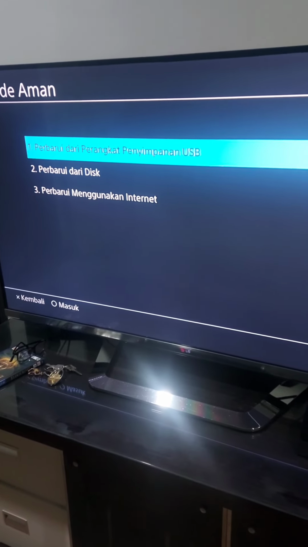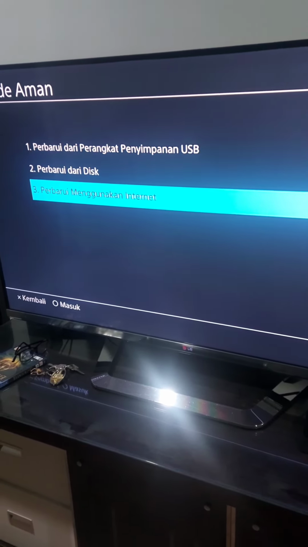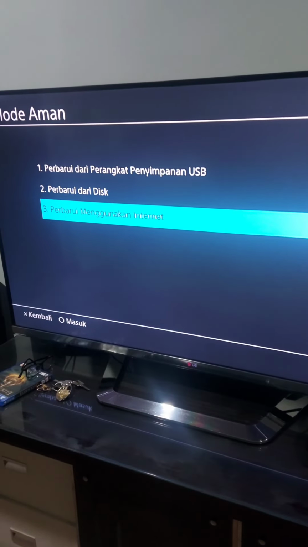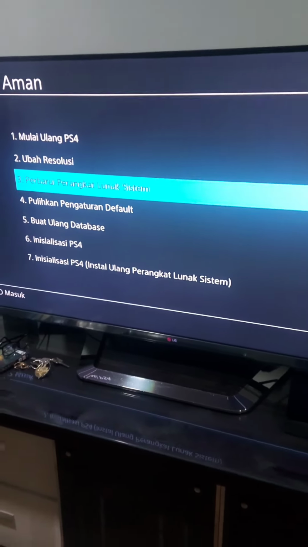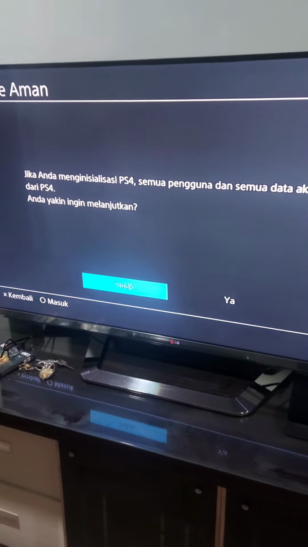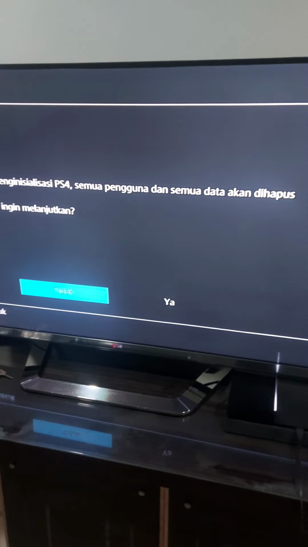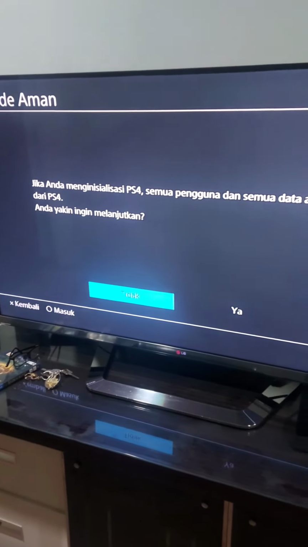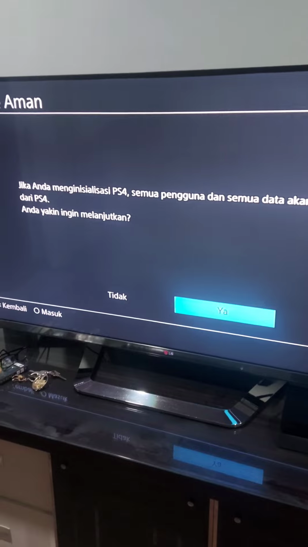Update using USB storage, disk, or internet. If all the options that I gave you don't work, then the last resort is initialize PS4. This will restart your PS4 to factory default. You will lose your saved data, your games, or your PSN login.